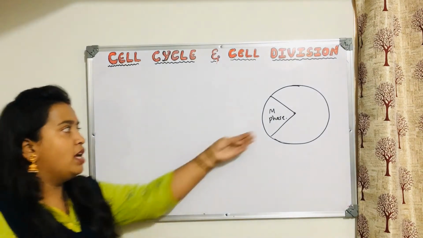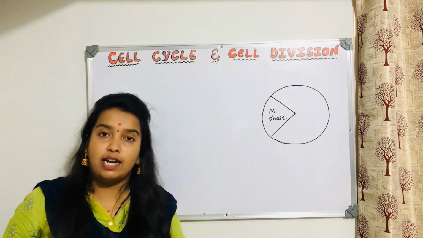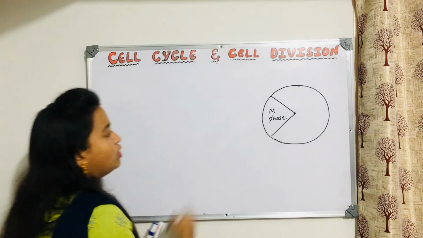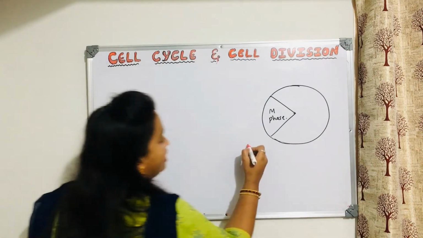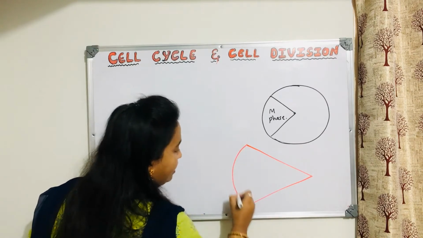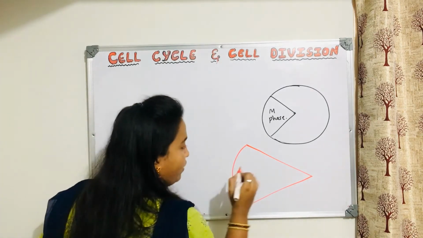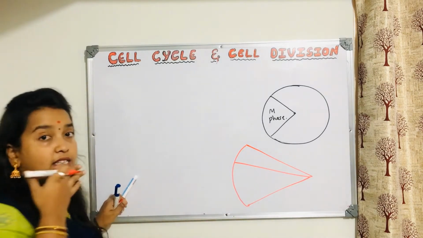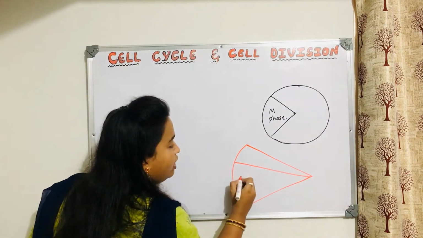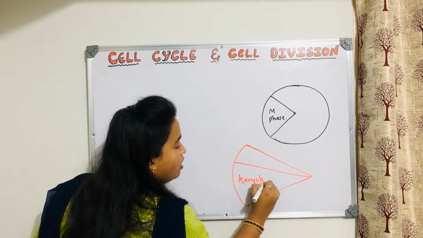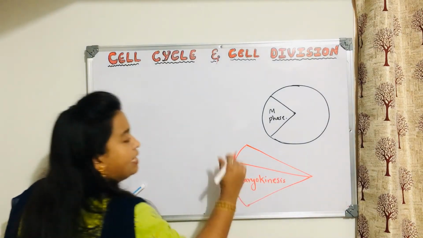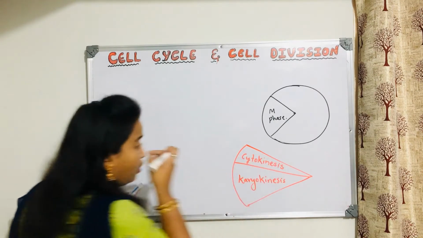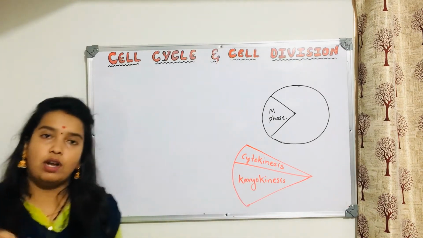But to understand M phase, you need to understand that M phase is again divided into different phases. So we will try to understand that. If I show you this M phase like this, it is divided into 2 phases. This is the first phase and this is the second phase. The first phase we call karyokinesis, and the next phase is cytokinesis. These 2 are the subphases of M phase.